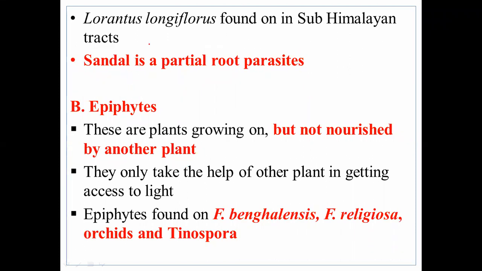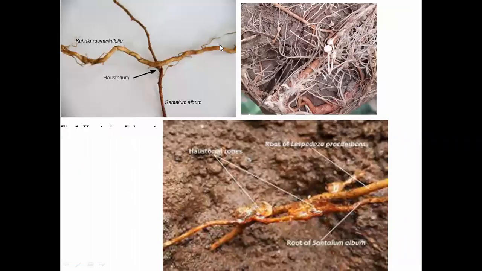As we mentioned, sandal is a semi-root parasite. You can see here one host plant as well as the sandal plant. The white color you are seeing is the connection between the sandal plant and the host plant. The connection between these is called the haustoria. Please remember, it's very, very important. These are also called haustorial roots.